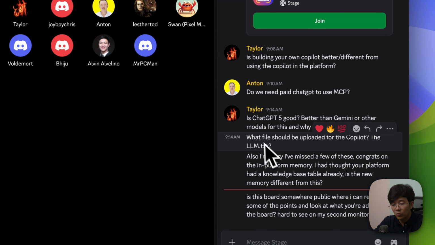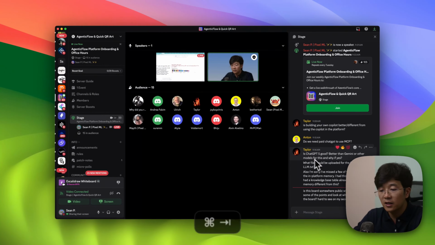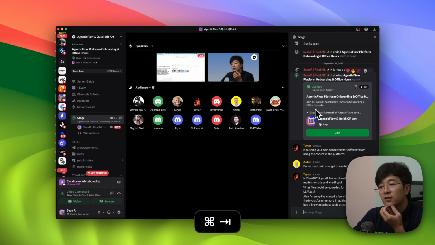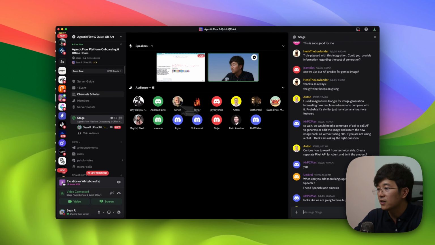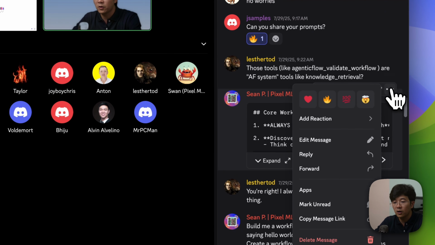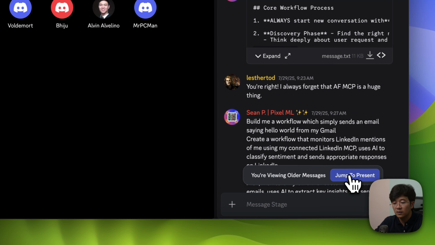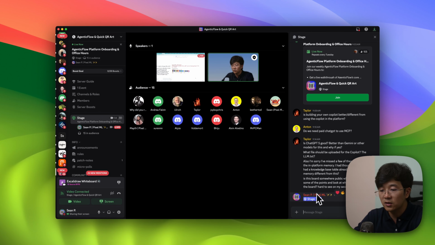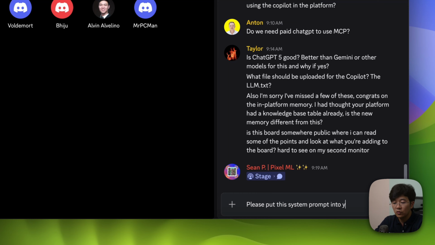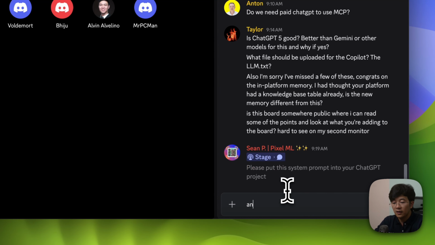So let me ask, what file was uploaded to Copilot? Yeah, so you should upload this one. I would say I have that somewhere. Yep, this is prompts. So I just copy this prompt and paste it here into the group. So you should be able to see this one. This is a system prompt. Please put this system prompt into your ChatGPT project and equip.